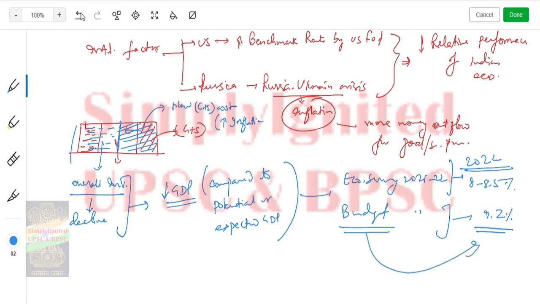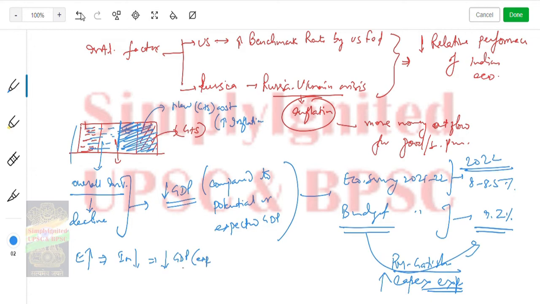Because they will be spending more for investment. We have this scheme PM Gati Shakti. Capex expenditure would be increased, and capex leads to capital formation, or investment in the economy. This is why they are expecting growth to increase. Now, since there is inflation, the net expenditure increased, which led to a decline in investment, which led to a decline in the GDP that was expected. So this is one concept here.